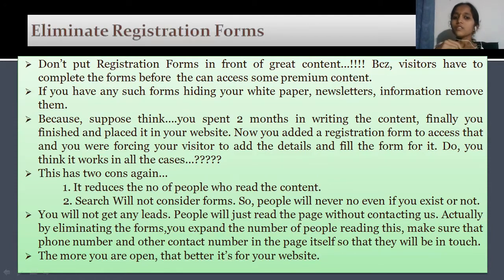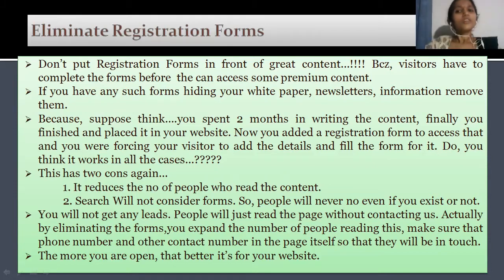Search engines will not consider these kinds of forms. So people will never know whether you exist or not, because they don't know whether your website is there in this race. So try to eliminate these forms. You are expanding the number of people reaching and ranking this. Make sure that the phone number and other content on this page is set so that they'll be in touch.